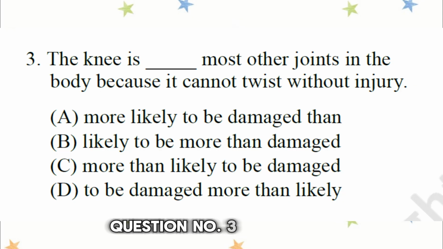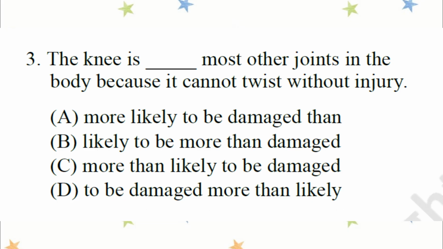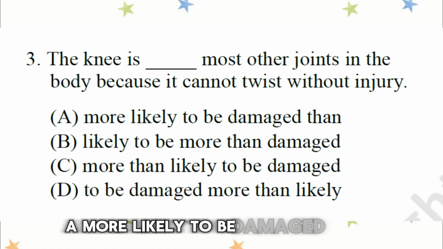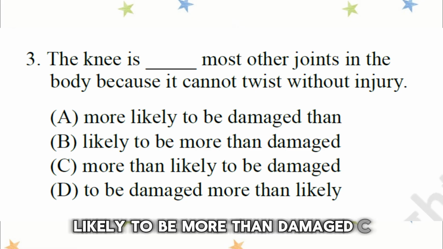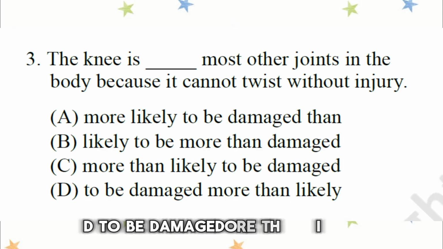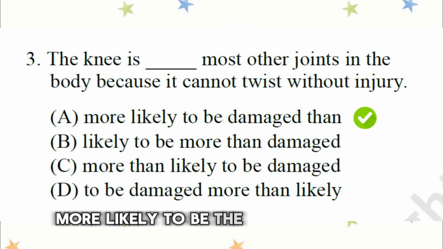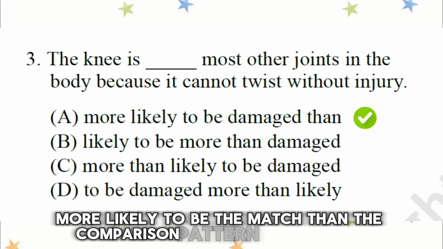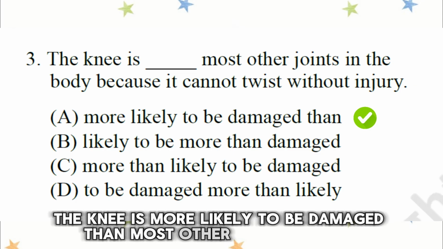Question number 3. The knee is blank most other joints in the body because it cannot twist without injury. A. More likely to be damaged than. B. Likely to be more than damaged. C. More than likely to be damaged. D. To be damaged more than likely. The answer is A. More likely to be damaged than. The comparison pattern is more than. So the sentence becomes, the knee is more likely to be damaged than most other joints.